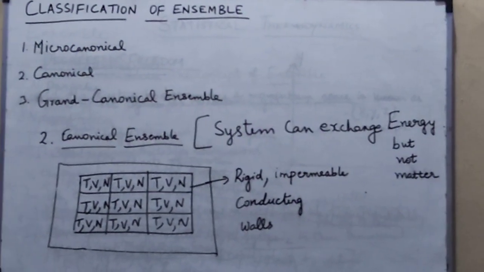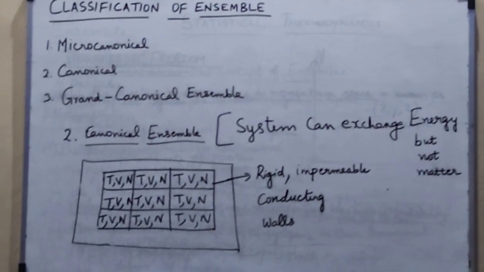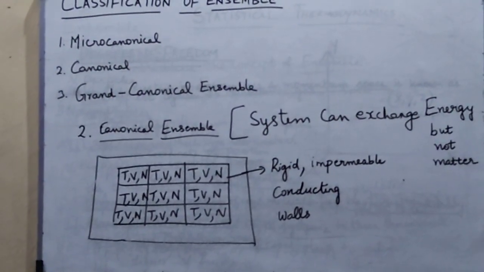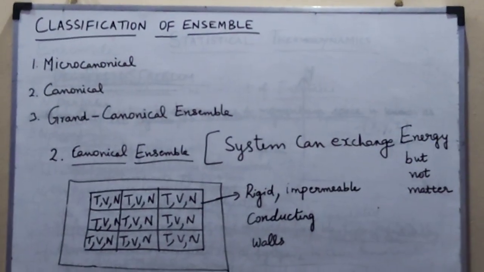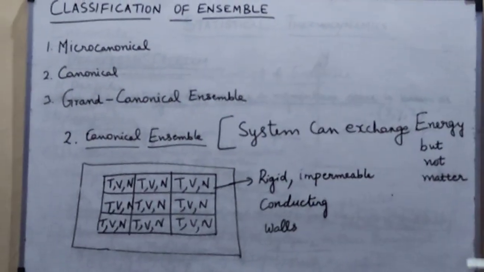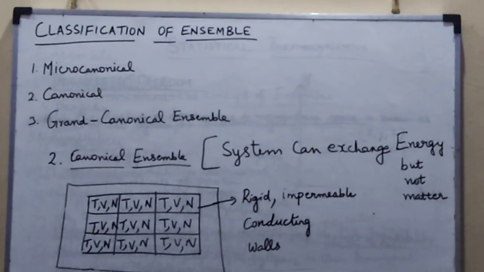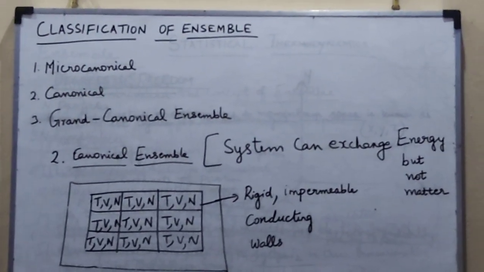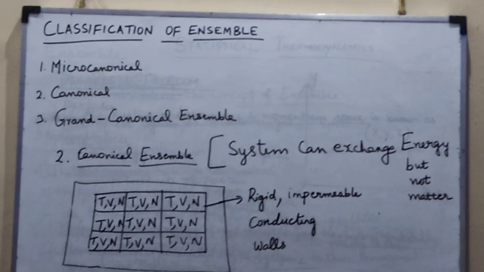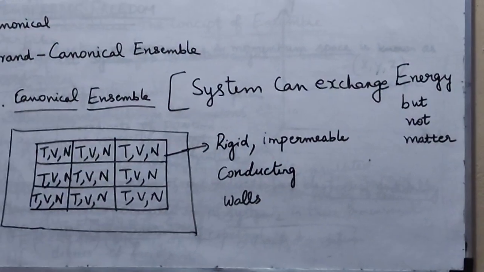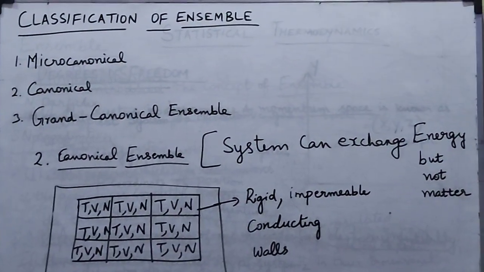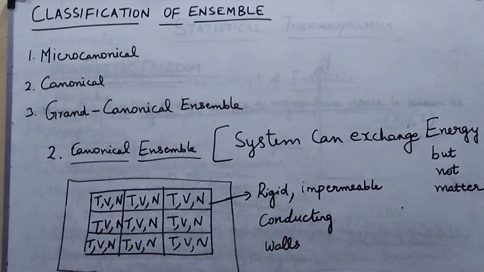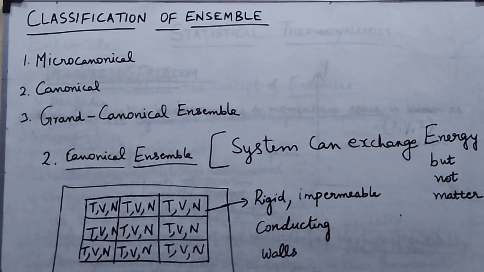But in this canonical ensemble, the system can exchange energy alone but not matter. Matter means the particles cannot be exchanged between the independent systems, since the walls are found to be rigid and impermeable. Impermeable means not able to penetrate through to the other system. So exchange of heat alone takes place, and since they are in thermal contact with one another, a constant temperature is maintained throughout. In all the independent systems, the temperature T remains constant.